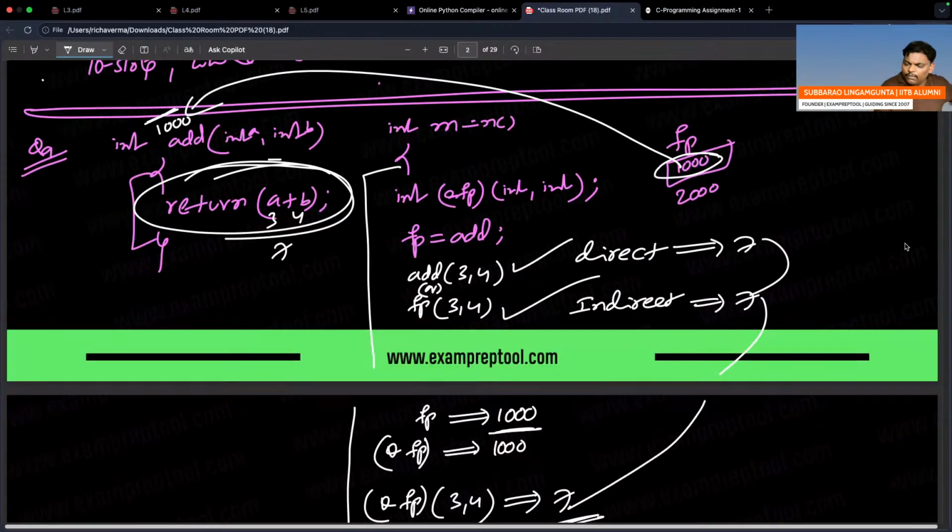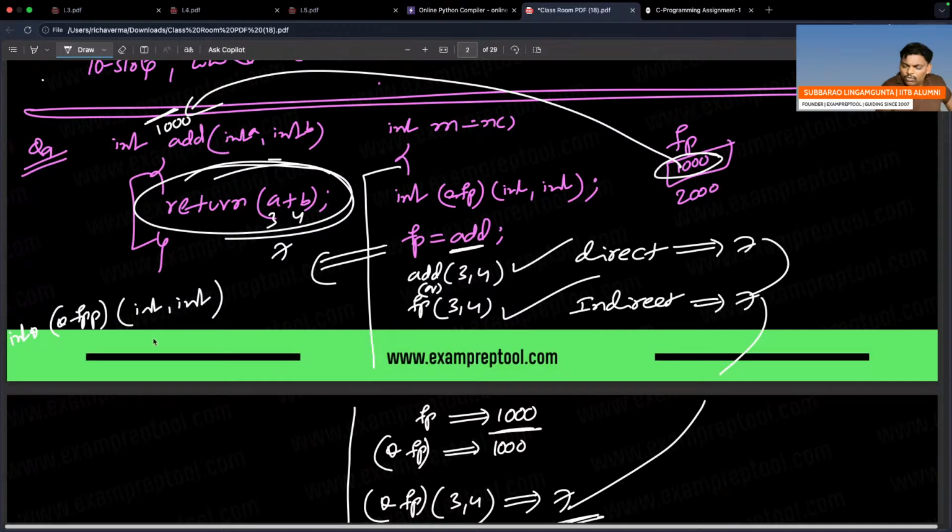Observe here, FP is expecting the address of a function, which you gave. Now one more variable I have done: FPP, one more pointer variable I have taken. This pointer variable points to a function which will take an integer as input and return a pointer.